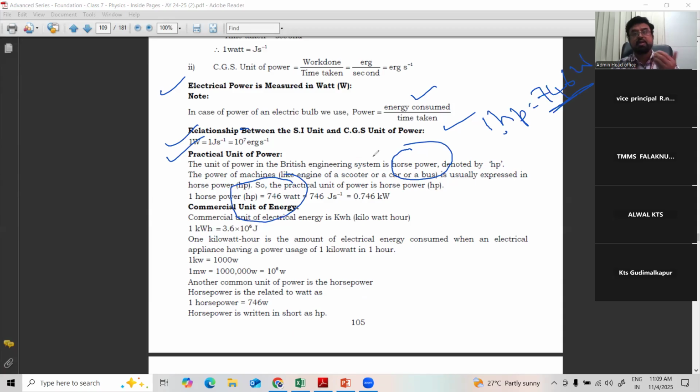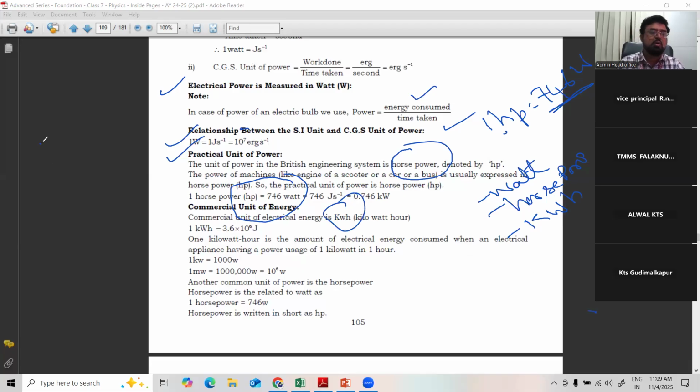Another practical unit of power: the first one is watt, the second one is horsepower, and the third one is kilowatt hour. At home, the consumption of electricity is measured in kilowatt hour. So what is kilowatt hour? 1 kilowatt hour is equal to, kilo means 1000, watt as it is, and hour.